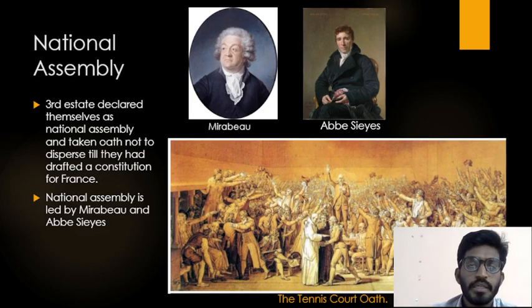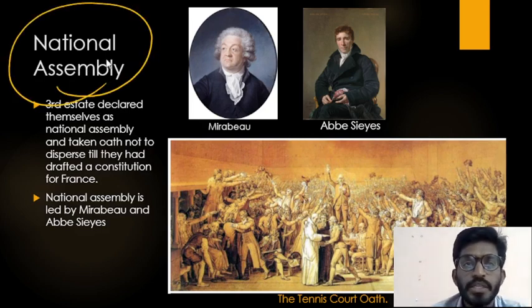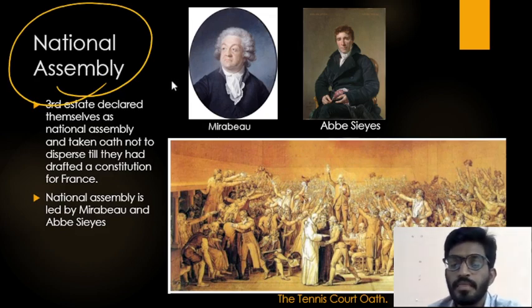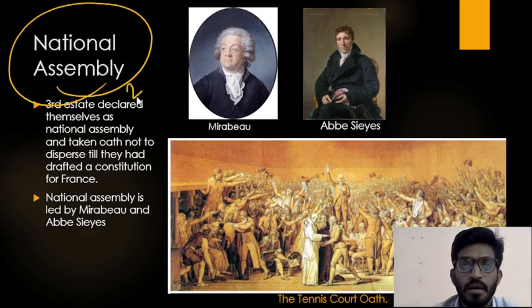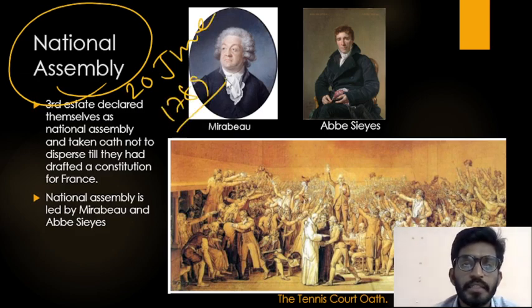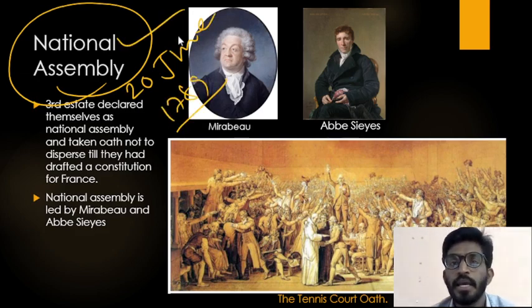When they gathered in town hall, they formed a national assembly. On 20 June 1789, they formed National Assembly and they decided to draft constitution for the French people.